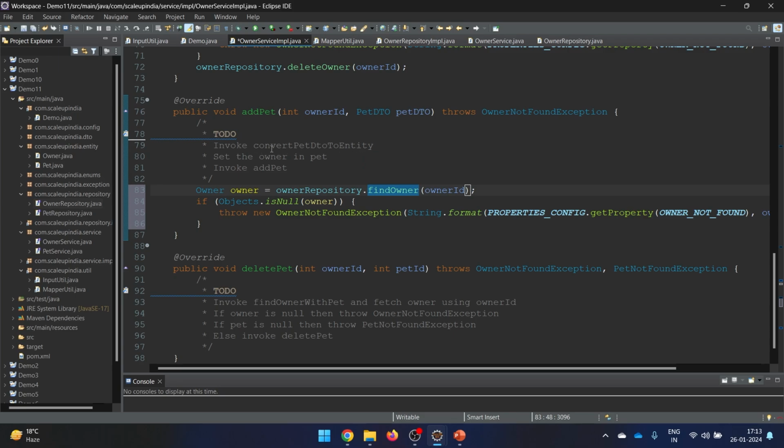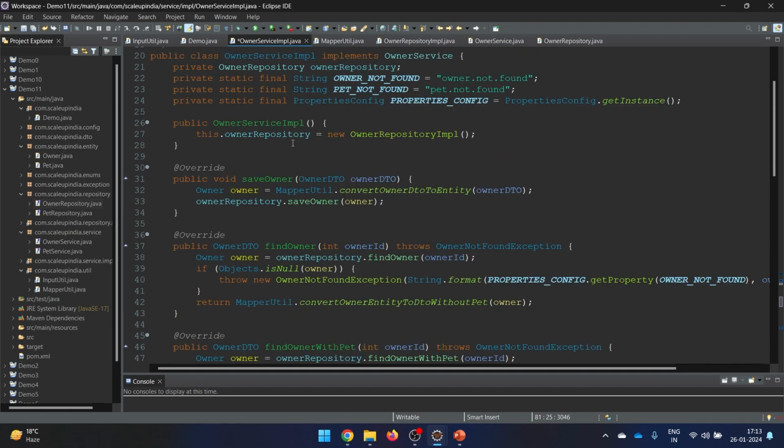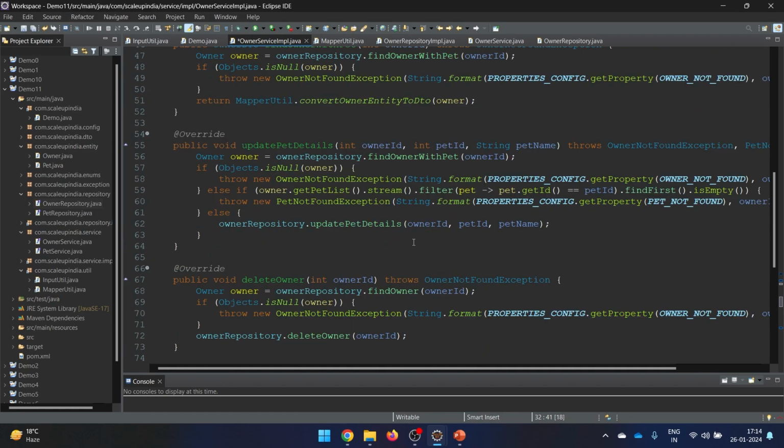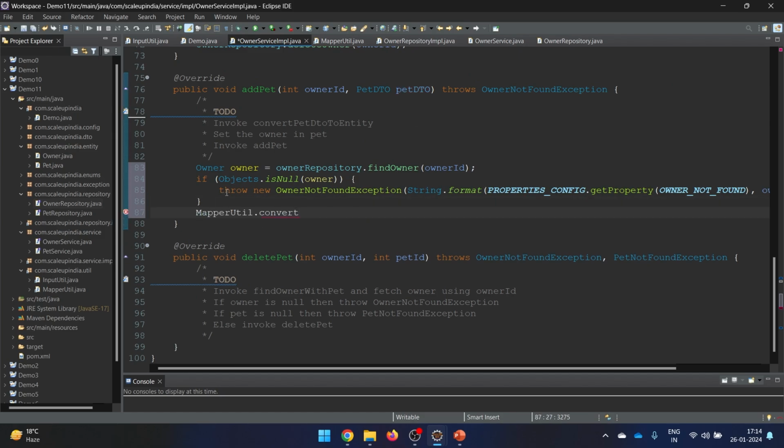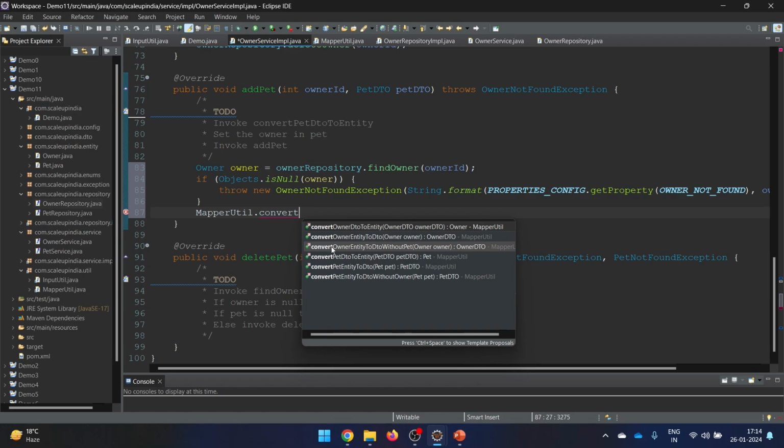Now we are having the pet detail, but before saving it we need to convert it to the entity. The same way we used to convert our owner before saving to the owner entity. So same way we need to do here also. So again, let me just copy paste this particular part. So I'll come here, and what I'll do is I'll convert.